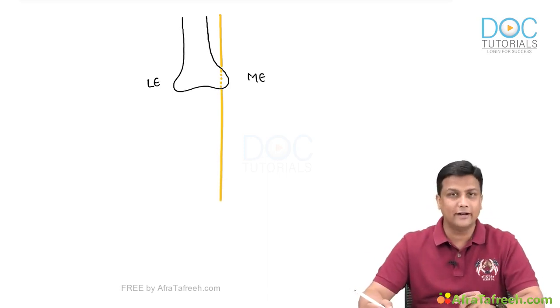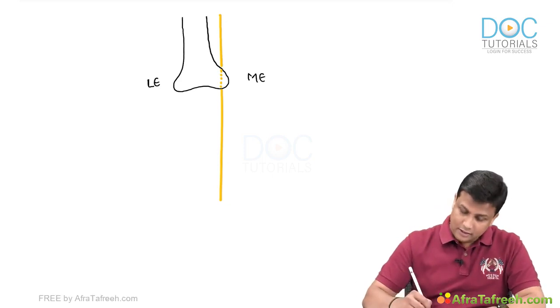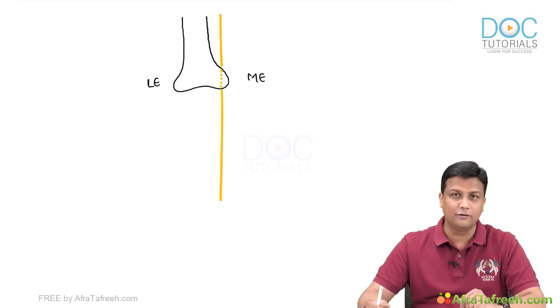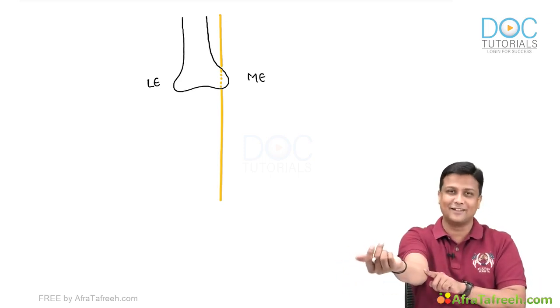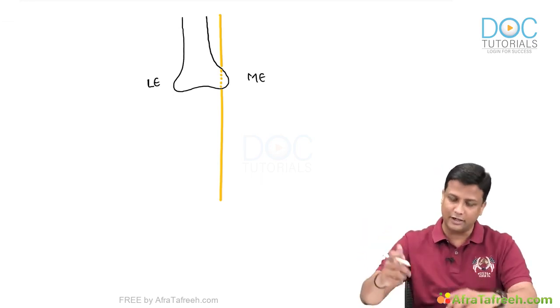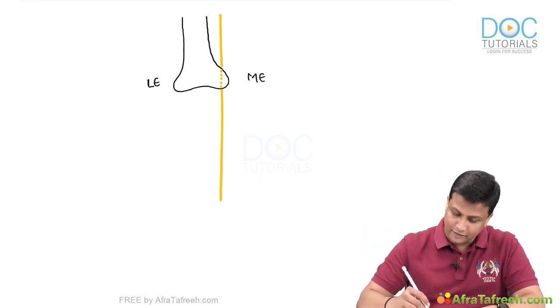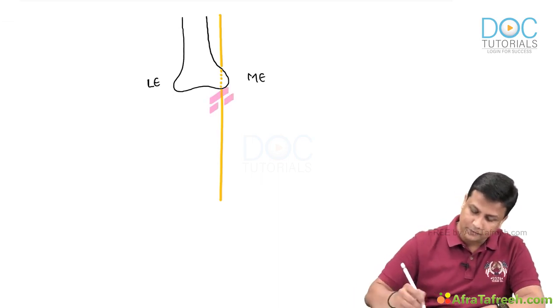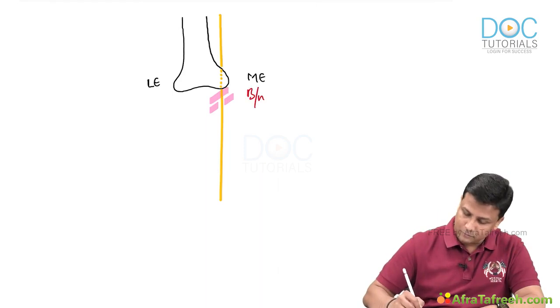Now, how is the ulnar nerve entering into the forearm? It is going to enter the forearm by passing between the two heads of the flexor carpi ulnaris muscle. There will be the flexor carpi ulnaris muscle, with two heads. Between the two heads of that, it is going to pass and enter into the forearm. I'm just writing here: between the two heads of flexor carpi ulnaris.